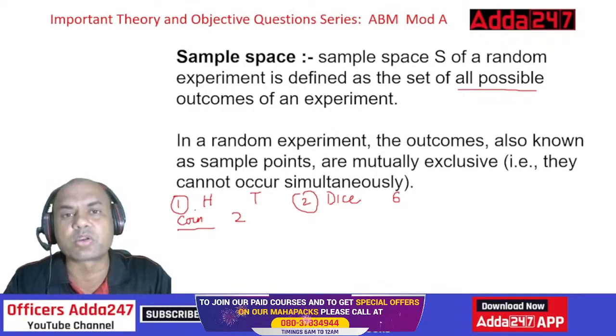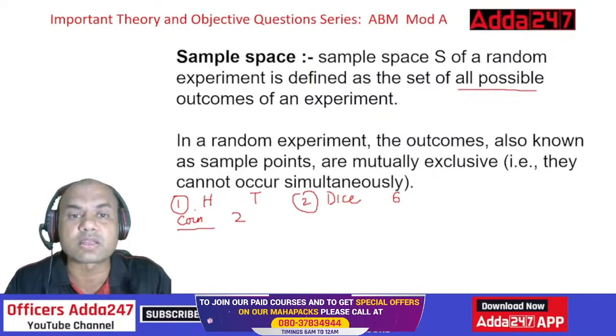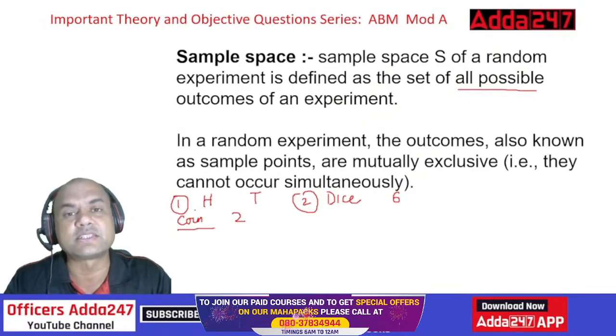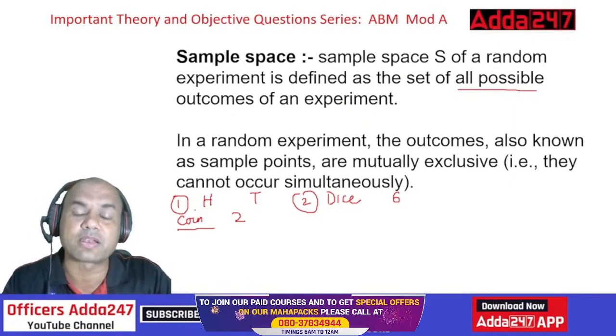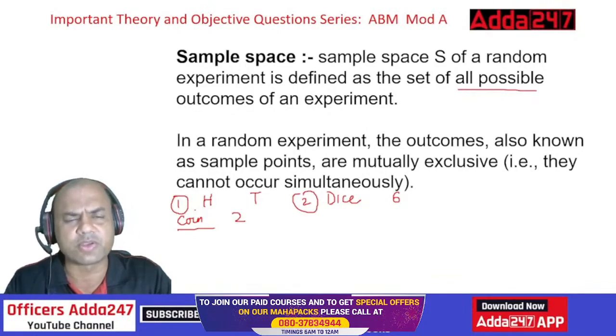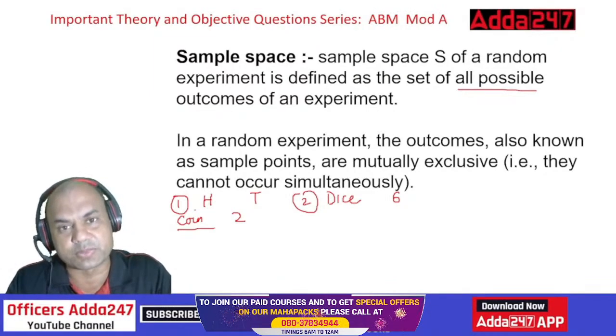Chandrayaan 3, tomorrow will it hit? Here, sample spaces: it will hit, it won't hit, or whatever maybe. What all are the possibilities? The scientists take everything into consideration and they always have the backup plan ready for that, okay? So that's why sample space is the total amount of all possible outcomes which can come from that experiment.